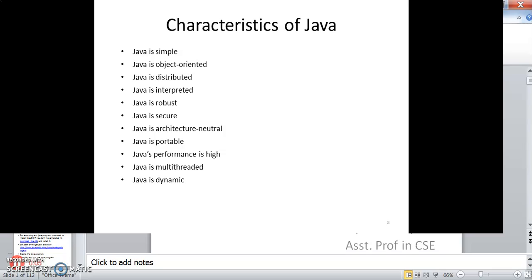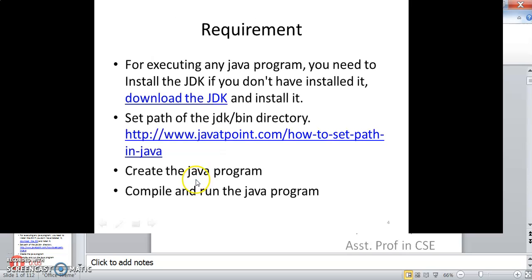And in general, Java is simple, object-oriented, distributed, interpreted. Java is robust, secure, architecture neutral, and portable. Java's performance is high. Java is a multi-threaded language, and Java is dynamic.